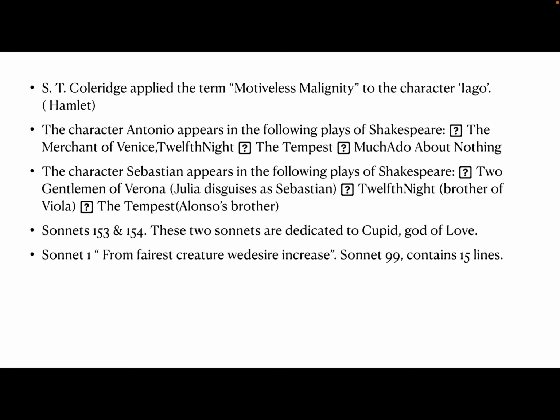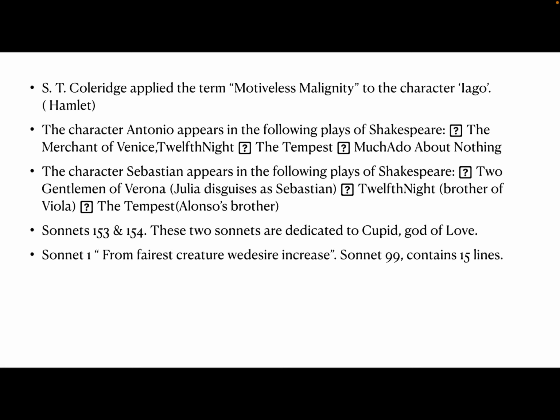Now next, see some of the other points. S.T. Coleridge applied the term motiveless malignity to the character Iago, a very important character of Othello. You must have studied it, and you know the character Iago. So S.T. Coleridge used a term for that particular character and he said motiveless malignity. So who is called motiveless malignity by S.T. Coleridge? That is Iago. Please do remember it.